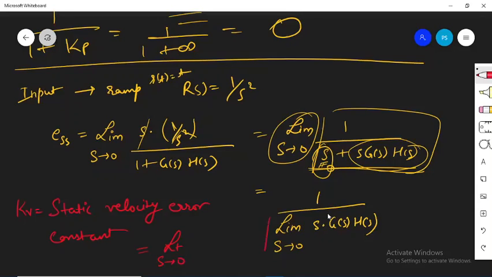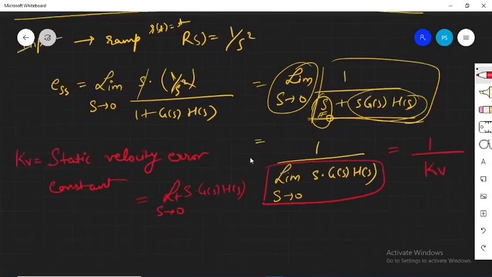The expression that you are getting over here is itself represented as the static velocity error constant. Okay, so your static velocity error constant is limit S tending to 0, S multiplied by G(S) into H(S). Right? So you can write the steady state error as 1 divided by KV.